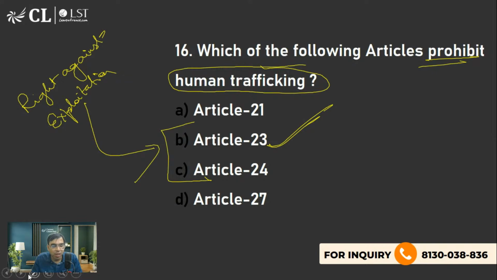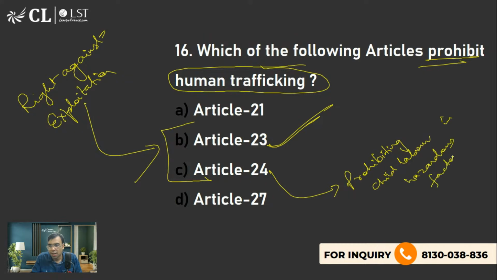Similarly, we have Article 24, which talks about prohibition of child labor, prohibiting child labor in hazardous factories. And here, when they are saying hazardous factory, it means child labor under 14 years.